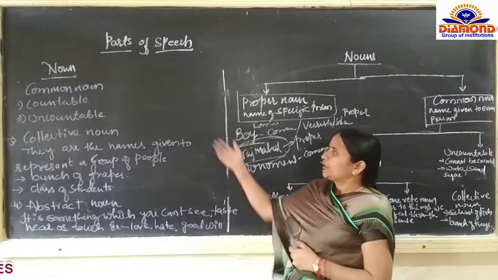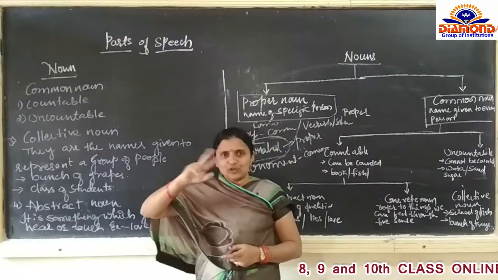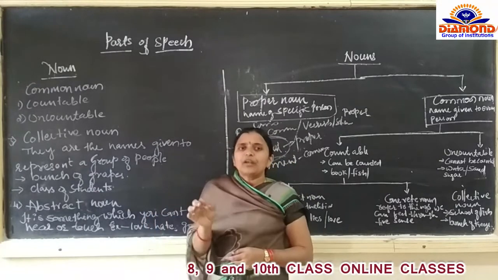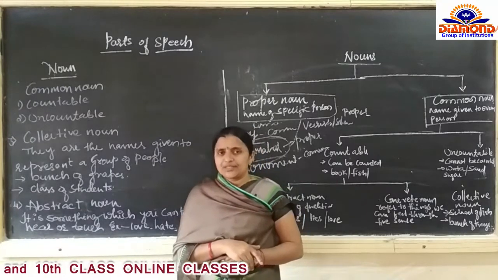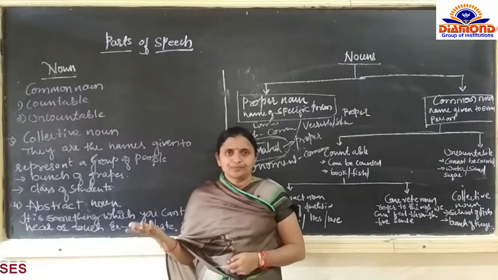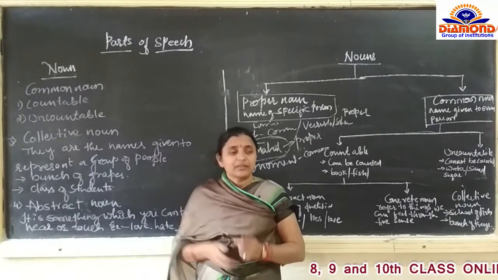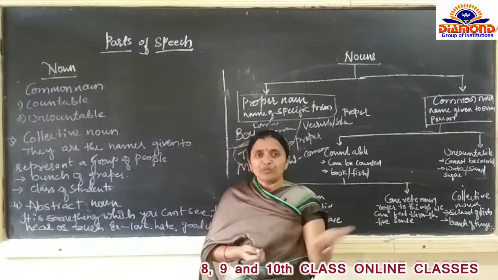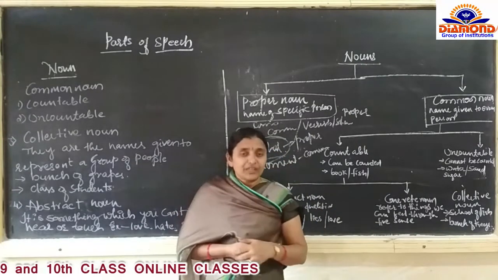Let us come to the next. In common nouns they have classified two types, that is countable noun and uncountable noun. It's very easy to understand. A countable noun is one which can be counted. The book, how many books are there? The table, the bench, how many tables are there? Windows we can count. The fans we can count.